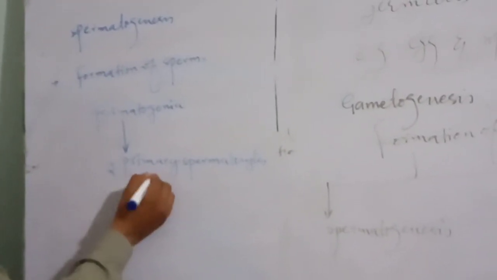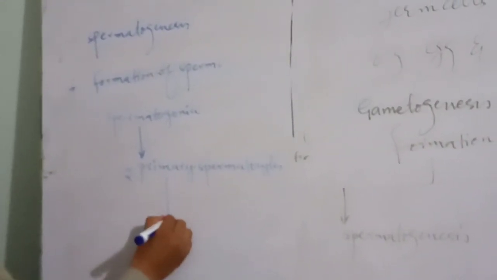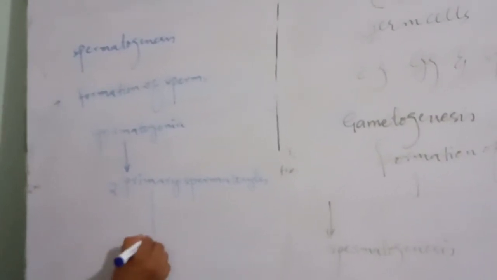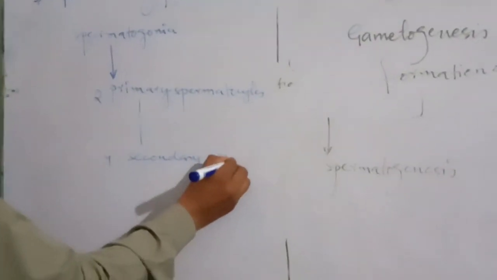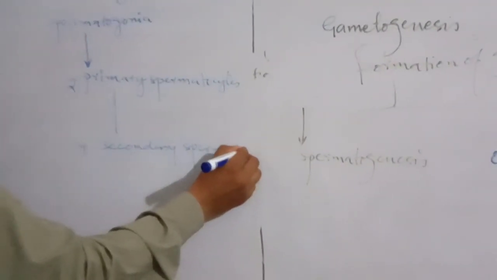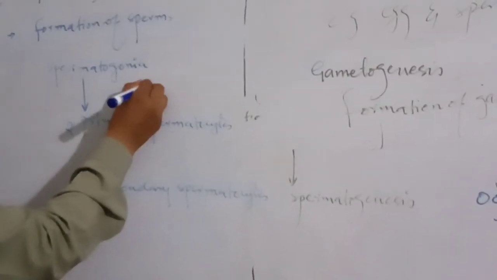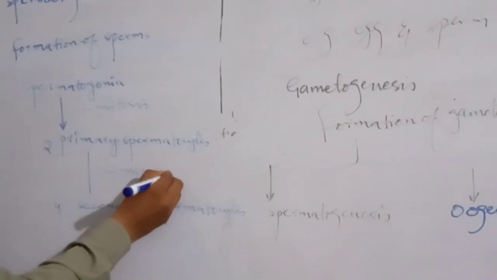Now these two primary spermatocytes divide into four secondary spermatocytes. Here mitosis takes place.